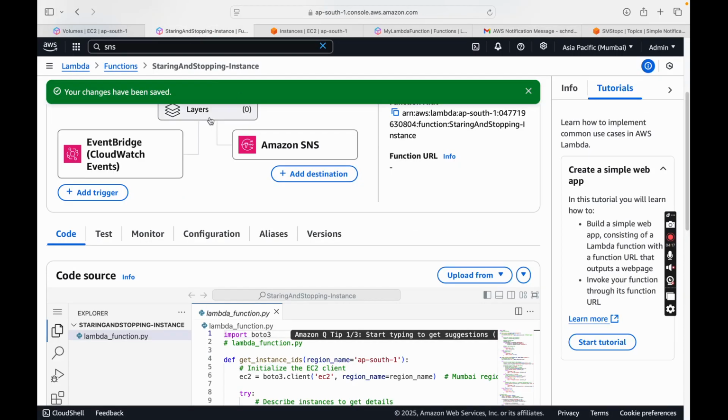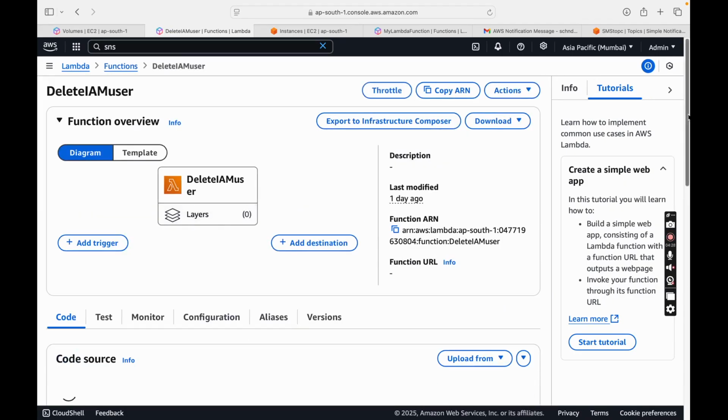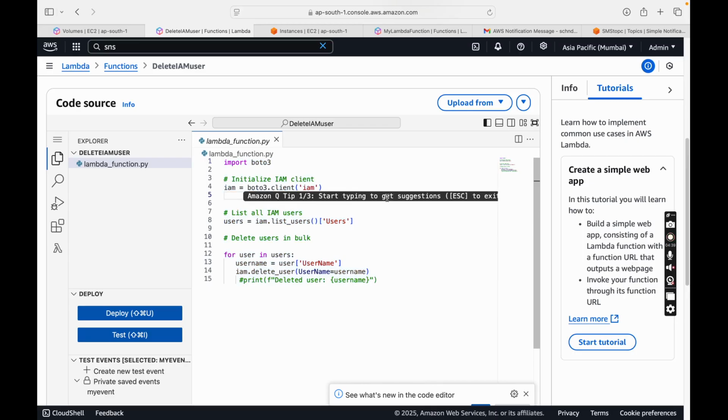Okay, so this is what a Lambda function is all about. Now we can write code for various purposes like instance deletion, starting and stopping. You can even delete IAM users if you have multiple users inside your account which are not getting used. So any resources which are not being utilized or attached, you can just remove those dependencies. You can delete your IAM users using just a few lines of code. So that's it for Lambda, and we'll see more services which can be integrated with Lambda also.